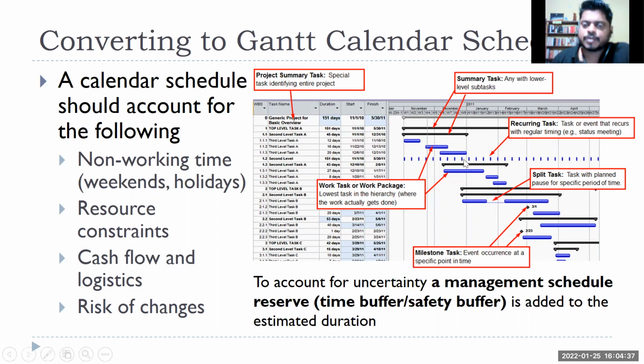So at the end, your project schedule in the software should look something like this, right? To account for uncertainty, a management reserve, time buffer or safety buffer should be added. So when we calculate 194 days and put it into the calendar, apart from that we also need to have a certain risk buffer, because we do not know what might happen. Some uncertain event might happen and it might delay the project. So that is the management time buffer we need to provide for any kind of project, right?